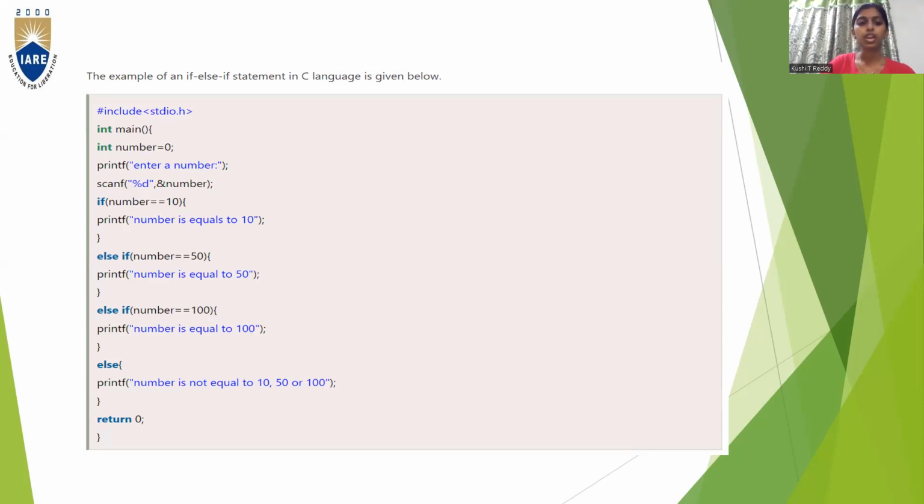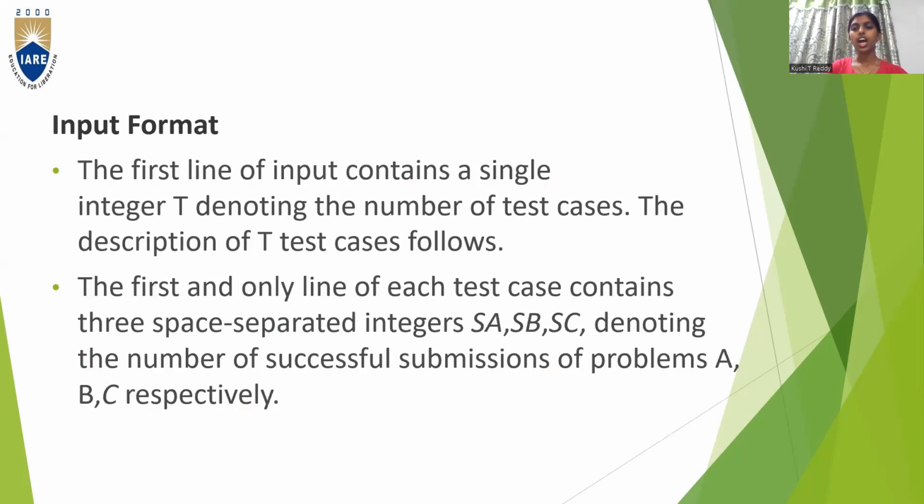So in this program, as you can see, if number is equal to 10, it will execute the statement in the if block. Or else if number is equal to 50, it will execute the statement in the else if block. Or if the number is equal to 100, then it will execute the statement in the another else if block. If all these 3 conditions are false, then it enters the else block, and whatever statement is there in the else block, that will be executed, and the program comes to an end. So for our question, we are going to use while loops and if else if ladder to solve this program. So that is why we have gone through those statements and how to use them.